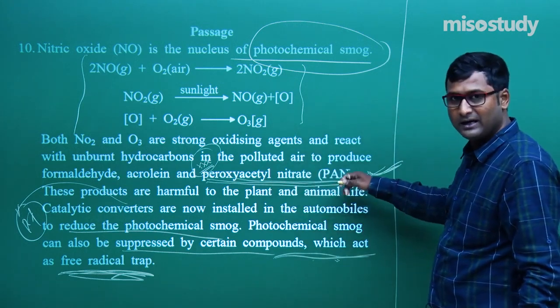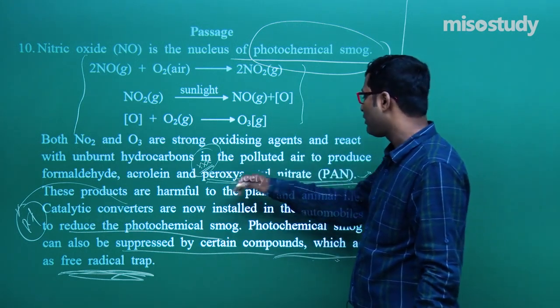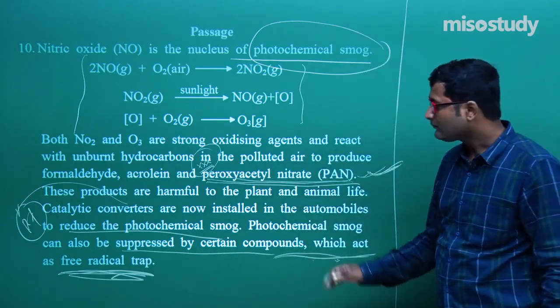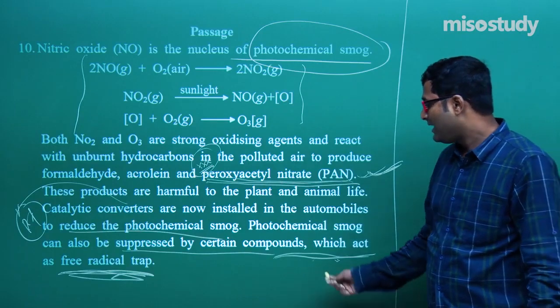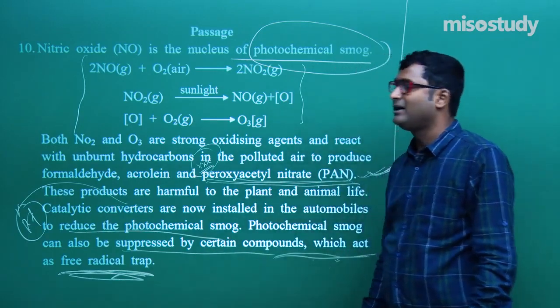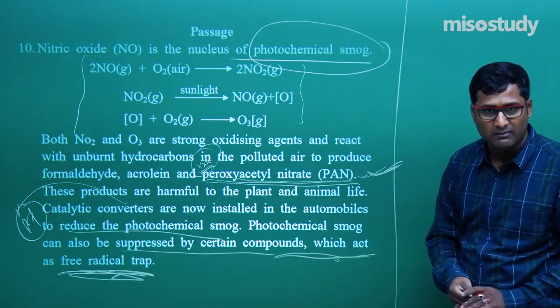What is the main component here? I have discussed peroxyacetyl nitrate, PAN. Second one is catalytic converter, as I told, that is palladium, and third one is free radical trap. So this passage is one of the important passages.